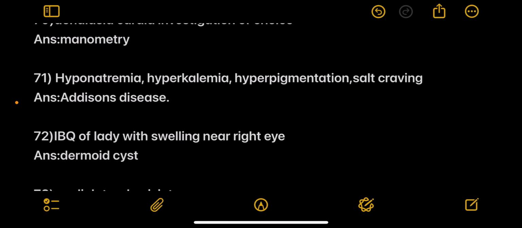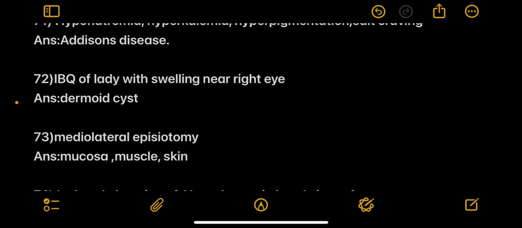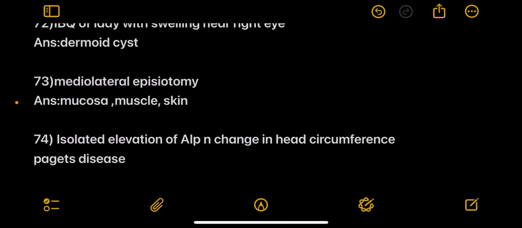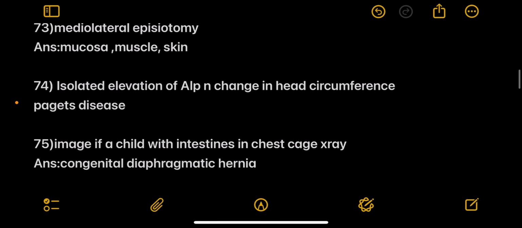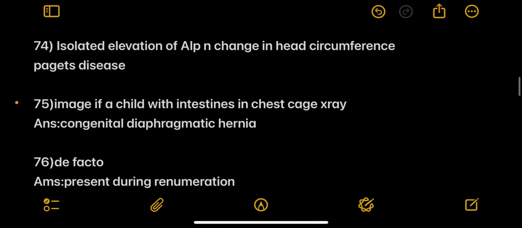Next, a person with hyponatremia, hyperkalemia, hyperpigmentation and salt craving. Answer is Addison's disease. Next is an image based question of a lady with swelling near the right eye. Answer is dermoid cyst. Next, mediolateral episiotomy treatment. First is mucosa, muscle and then skin. Next, isolated elevation of ALP and change in head circumference. Answer is Paget's disease.